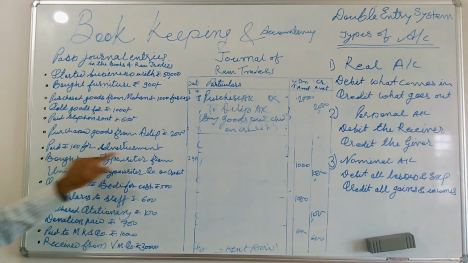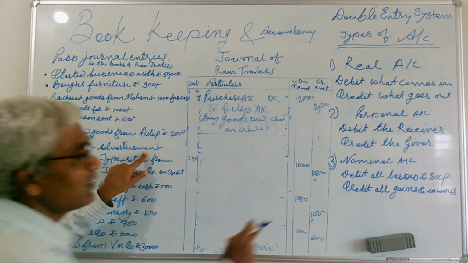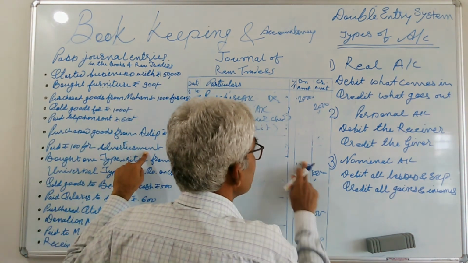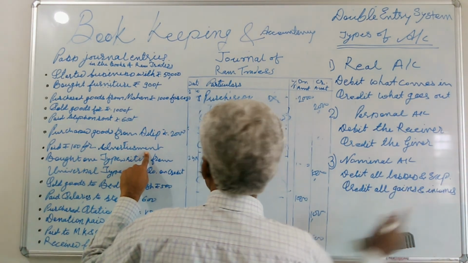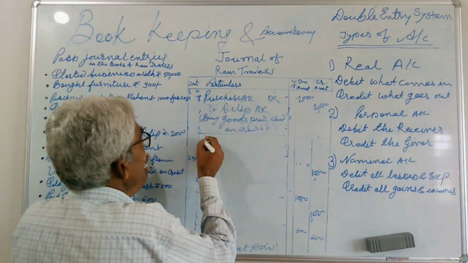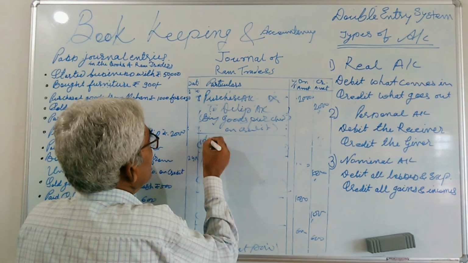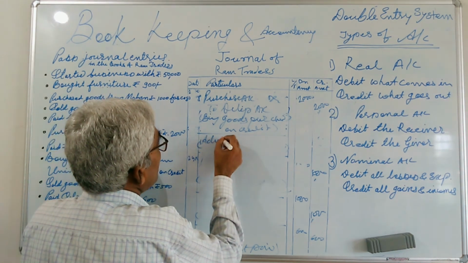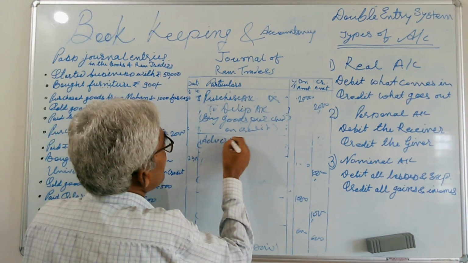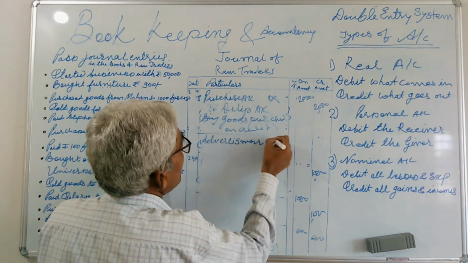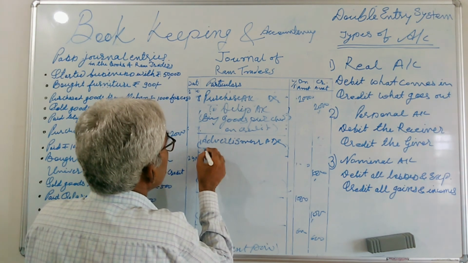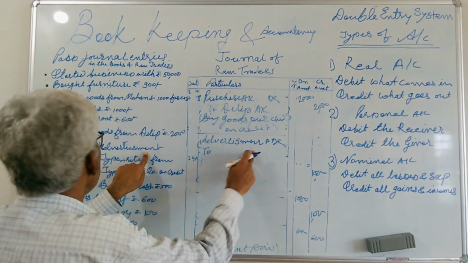Paid 100 for advertisement. Advertisement account debited because as per the nominal account, debit all losses and expenses. So advertisement account debited to.